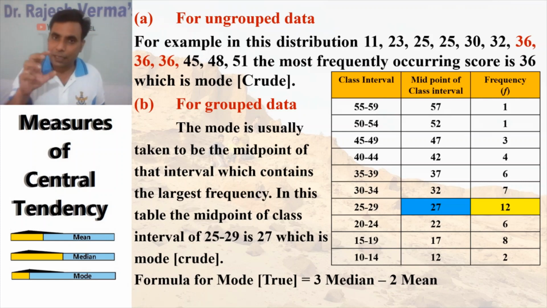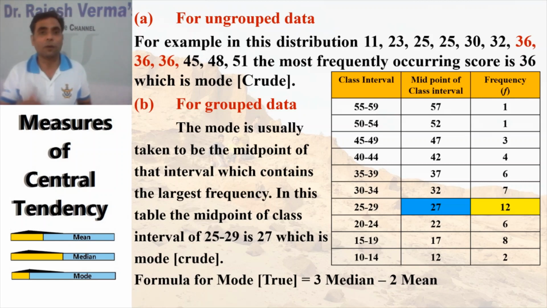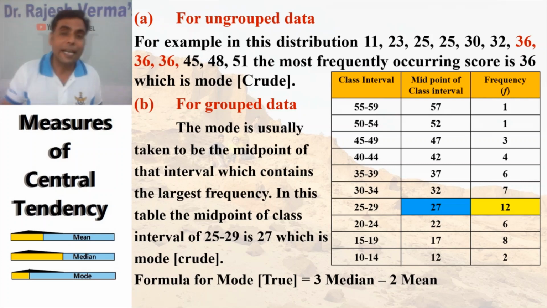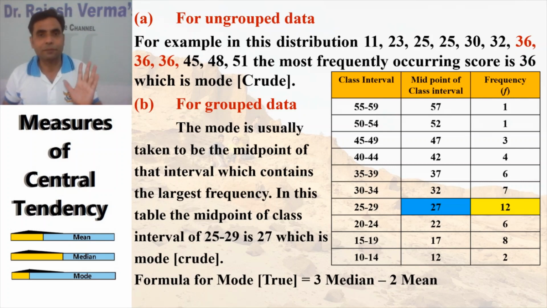In the male case the most common size is 7 or 8, whereas in the female case it is 4 or 5. So the footwear manufacturer will manufacture mostly sizes 7 or 8, or 4 or 5, as the case may be.